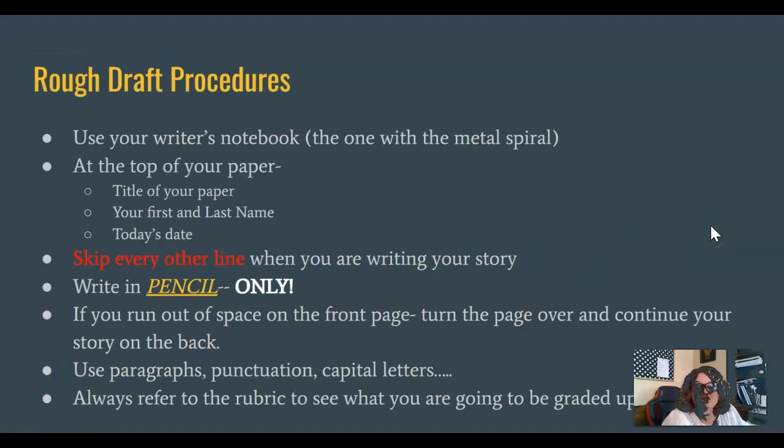So, your rough draft procedures. Well, first of all, make sure that the writer's notebook you're putting your rough drafts in is the one with the spiral, okay? It's not the composition book, okay? That's for final copies. And when you open up your notebook, you will see that there is a big space at the top, all right? We're going to be writing in that space.